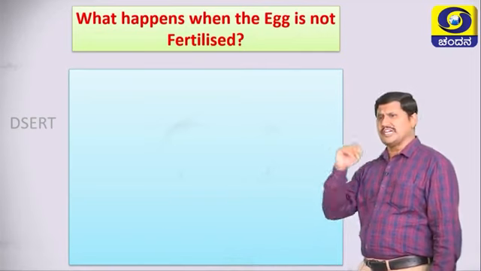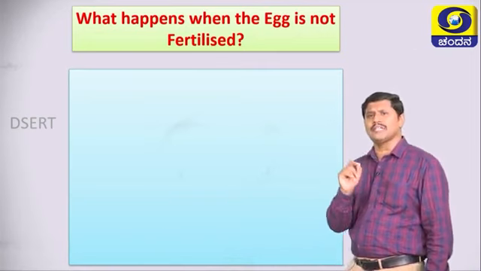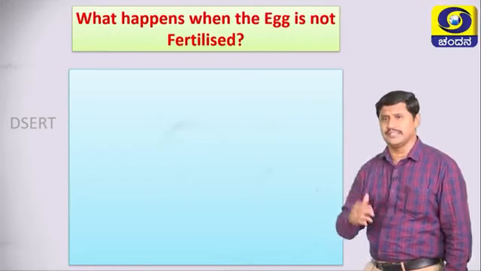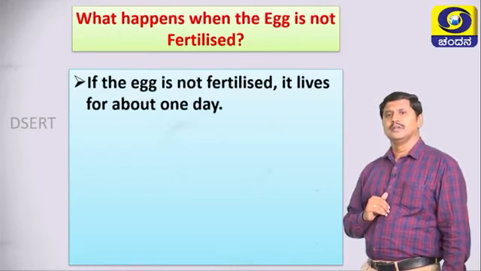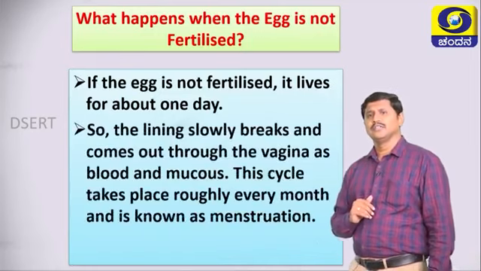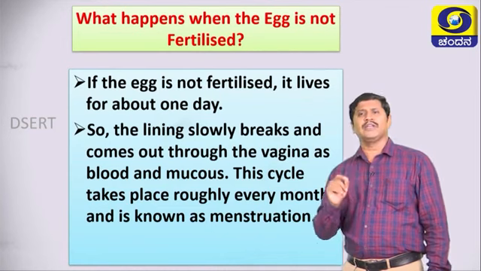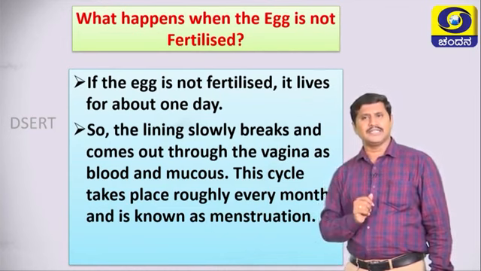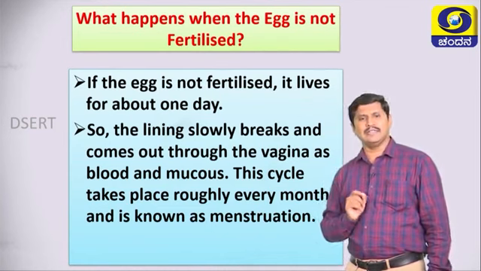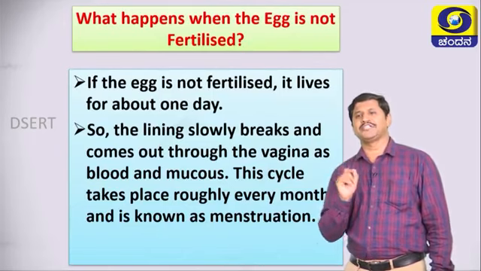Then you may be asked a question. What happens when the egg is not fertilized? If the egg is not fertilized, it lives for about 1 day. So the lining slowly breaks and comes out through the vagina as blood and mucus. This cycle takes place every month and is known as menstruation.